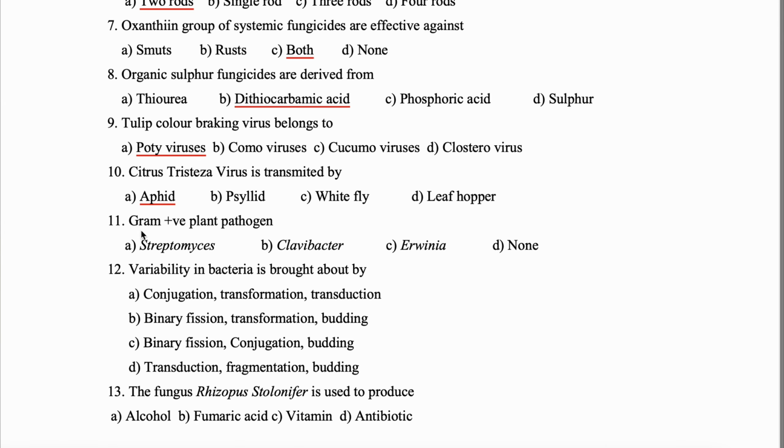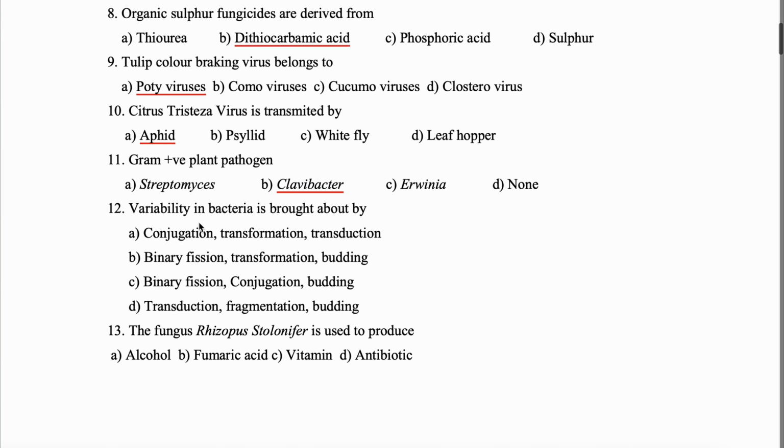Question 11. Gram positive plant pathogen is which one? It is Clavibacter. Question 12. Variability in bacteria is brought about by conjugation, transformation and transduction. Question 13. The fungus Rhizopus stolonifer is used to produce fumaric acid.